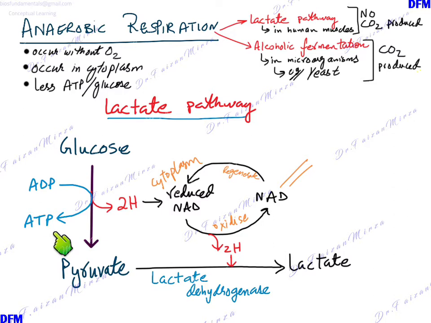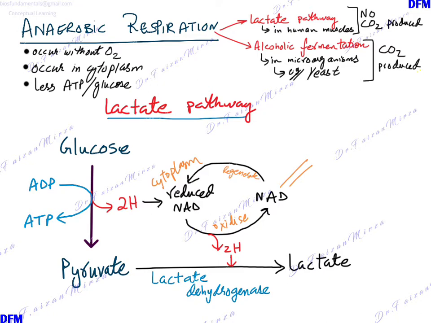One ATP was produced from a glucose molecule. This is the net gain of that one ATP because we are considering one pyruvate from one glucose. Two hydrogens are removed. The hydrogens are added to NAD, so it becomes reduced NAD. The reduced NAD stays in the cytoplasm because oxygen is not available in sufficient quantity to carry pyruvate into the mitochondria, and similarly the reduced NAD also gets trapped in the cytoplasm. Since both cannot go into the mitochondrial matrix, they stay back in the cytoplasm. Reduced NAD eventually starts to accumulate inside the cytoplasm and it cannot recycle. It can't oxidize itself because it can't go into the mitochondrial matrix.